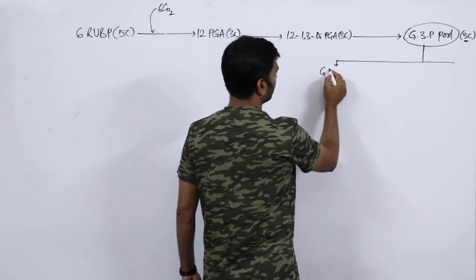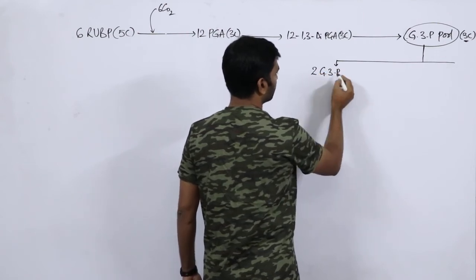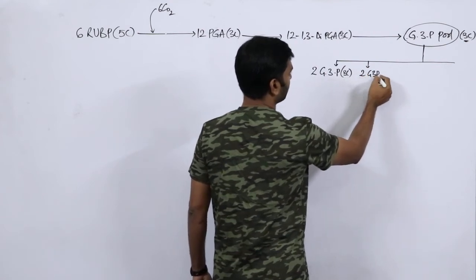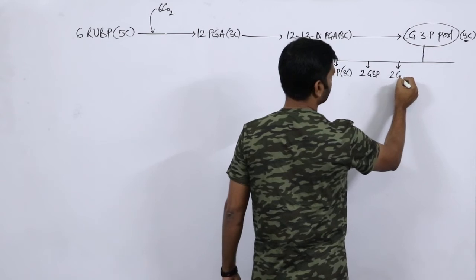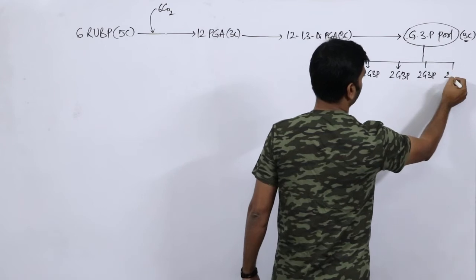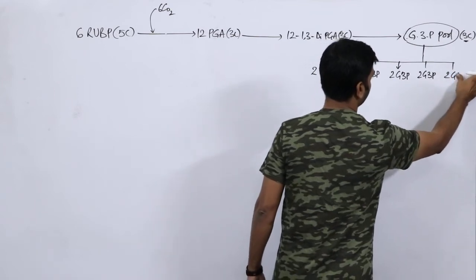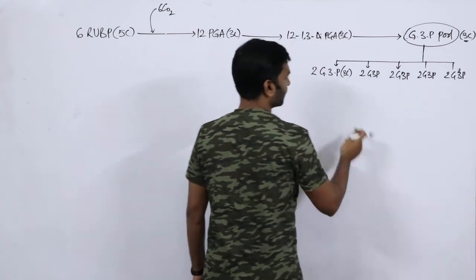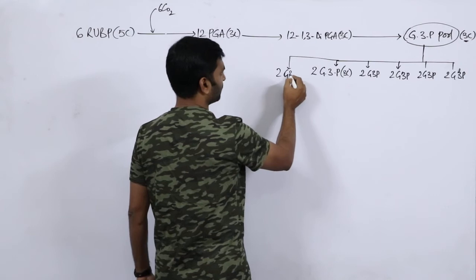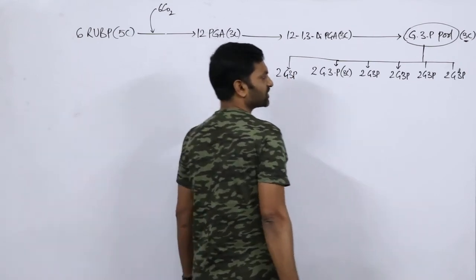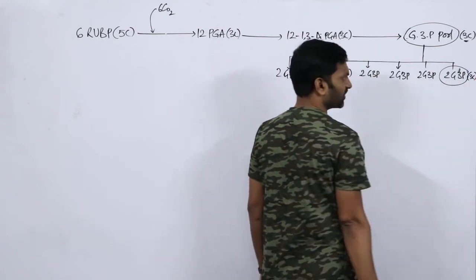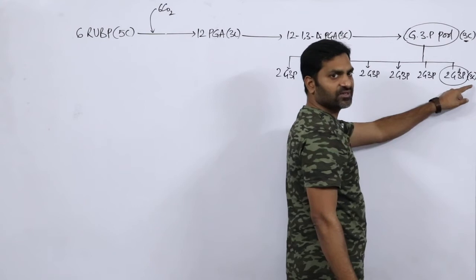So 2 molecules of G3P, then 2 molecules of G3P, and so on: 1, 2, 3, 4, 5, and you can take another one, that is 2 molecules of G3P. Now simply remember: every G3P has 3 carbons, so 2 into 3 is equal to 6.